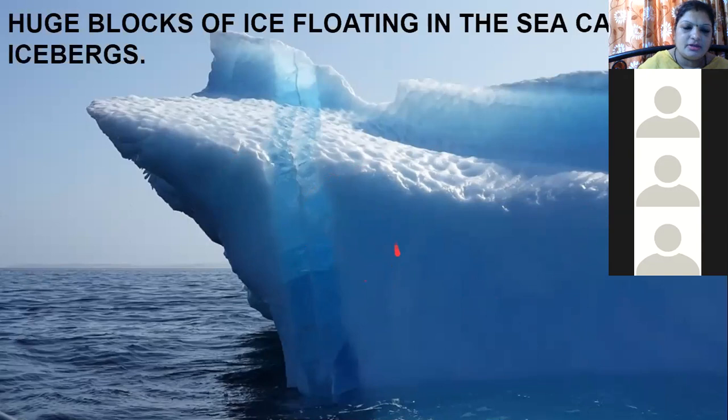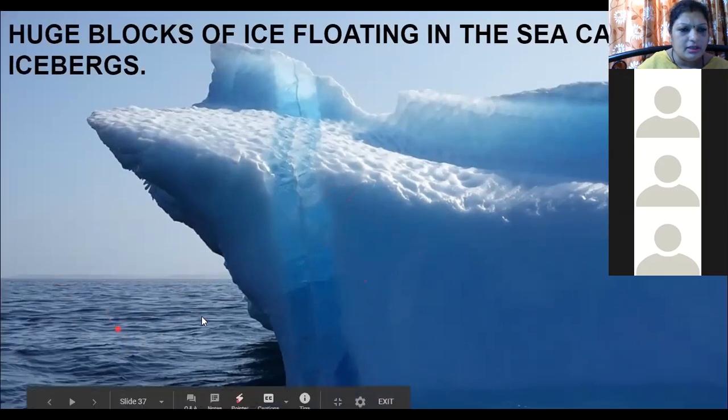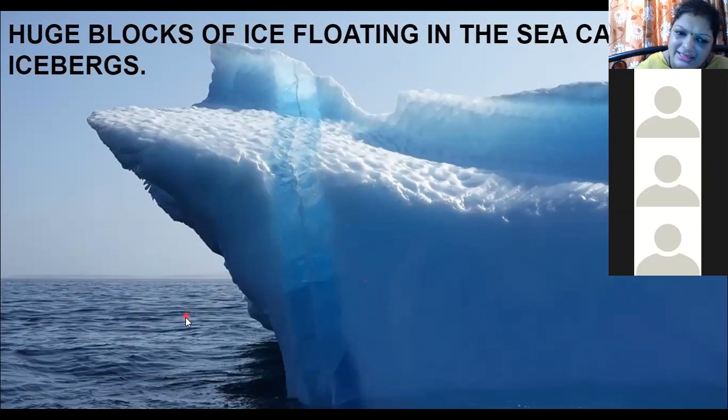This iceberg floats on water. It does not sink in water. You must be wondering, ice is solid, water is liquid, and still ice is not sinking in water. The reason is the density of ice is less than water, and that's why you can see this iceberg floating on it.